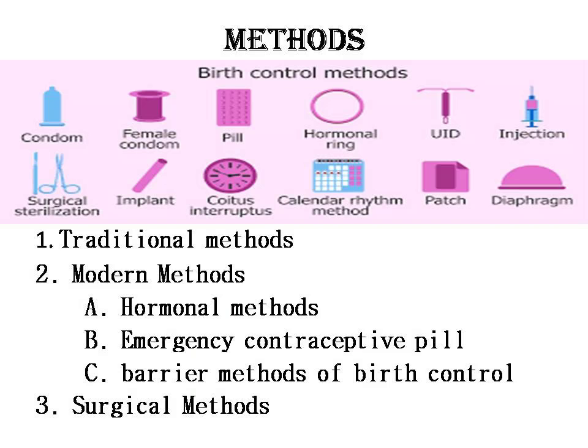We'll see the different methods of contraception. There are a variety of methods available. The first one is the traditional methods, and the next one is the modern methods. The modern methods include the hormonal methods, emergency contraceptive pills, the third, barrier methods of birth control, and the surgical methods. Further, we'll discuss each method in detail.